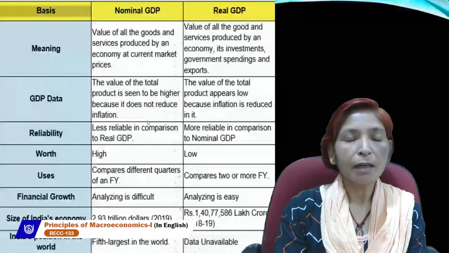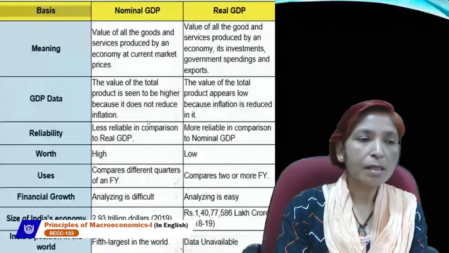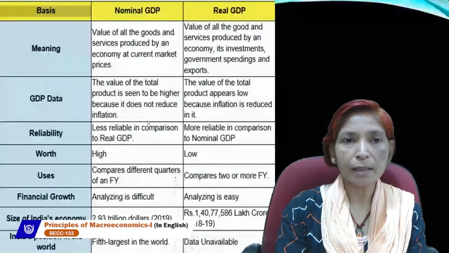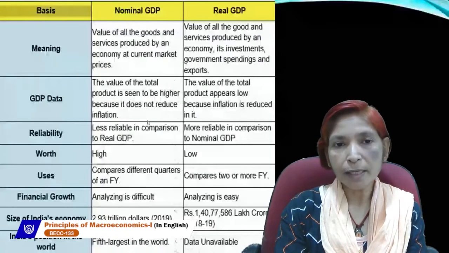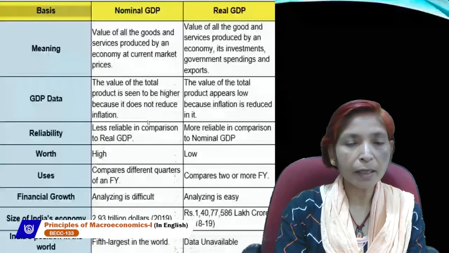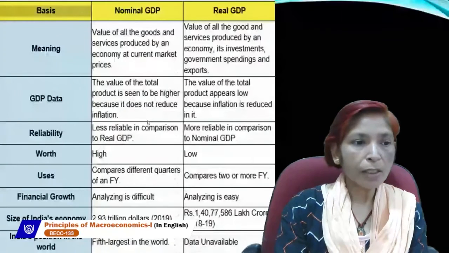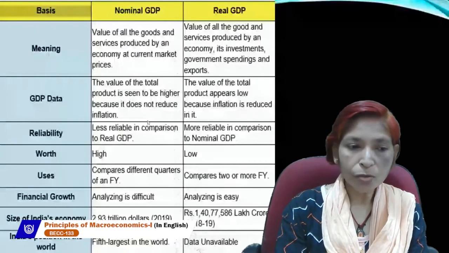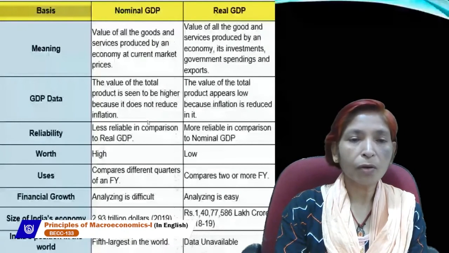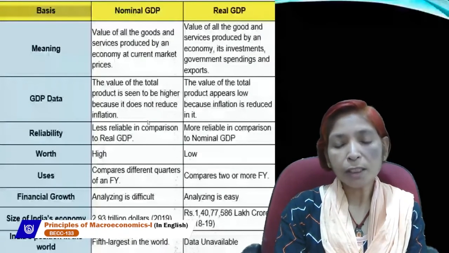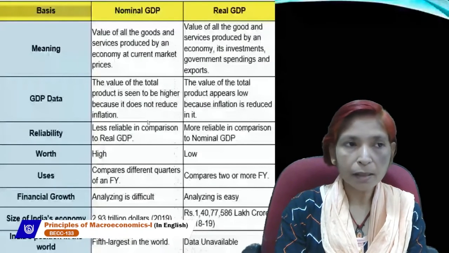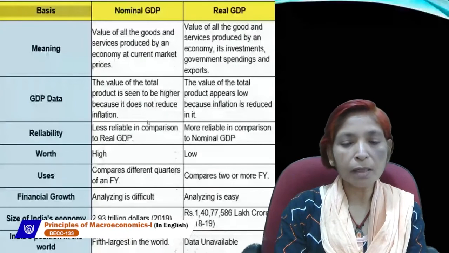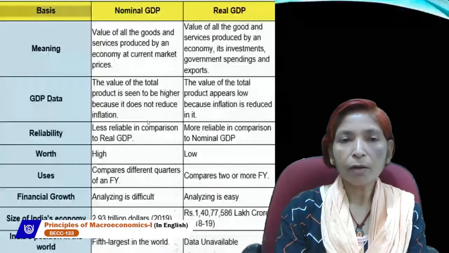We can explain the difference between real GDP and nominal GDP in this way also. GDP calculated on the basis of base year price is called real GDP, and if GDP is estimated on the basis of current year price index, that is nominal GDP. Real GDP remains constant and nominal GDP can fluctuate. Real GDP is calculated at constant year price and nominal GDP at current year price. Real GDP is the true indicator of economic growth and nominal GDP is not a real indicator of economic growth.